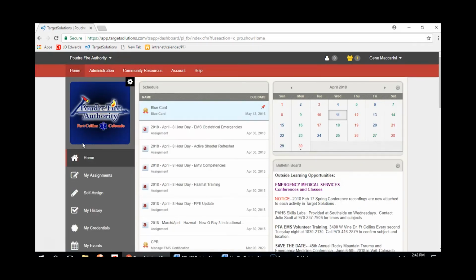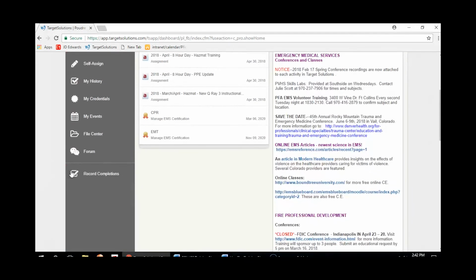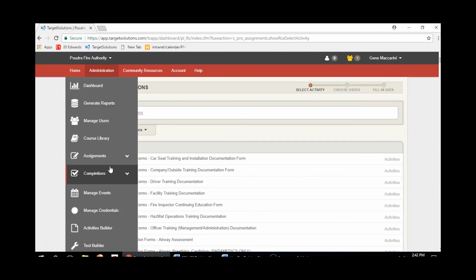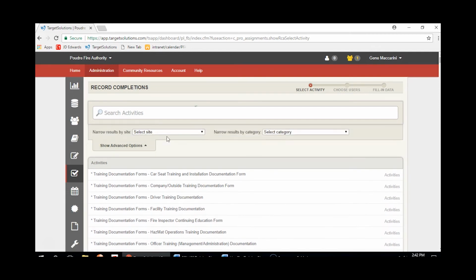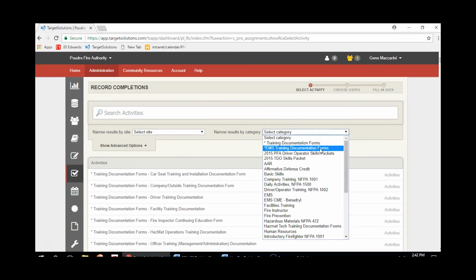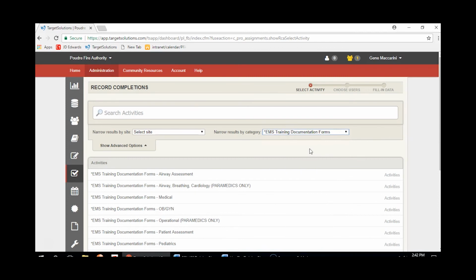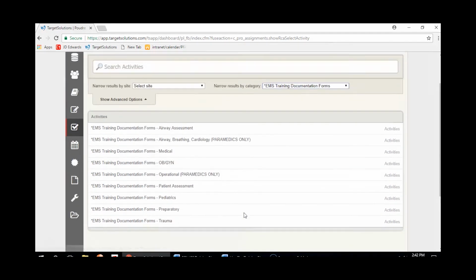If we go back home and I want to enter in my EMS training, I go to record completions. And instead of just picking them from down here, and you can see that we took out the generic EMS training documentation form that we had down here, you'll go and click on Show Advanced Options. You'll narrow it down by category, and the category that you're going to be looking for is EMS training documentation forms, and then that narrows down the list for you.